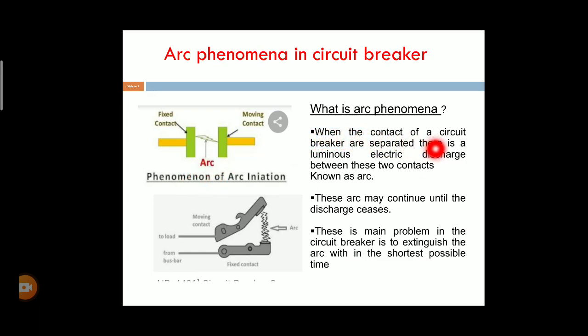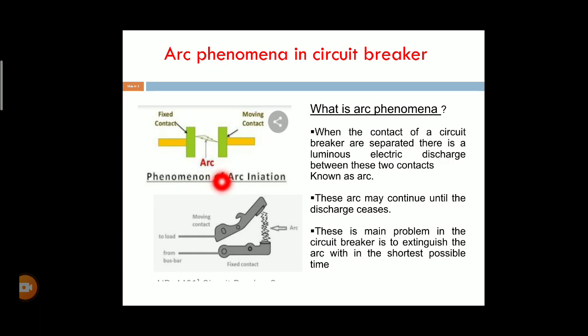When the contacts of the circuit breaker are separated, that means the fixed and moving contacts are separated, a luminous electrical discharge is obtained in between the moving and fixed contact. A luminous electrical discharge means a high amount of electrical discharge is produced. Due to that electrical discharge, an arc is produced in between these two contacts, which is known as the arc phenomena.